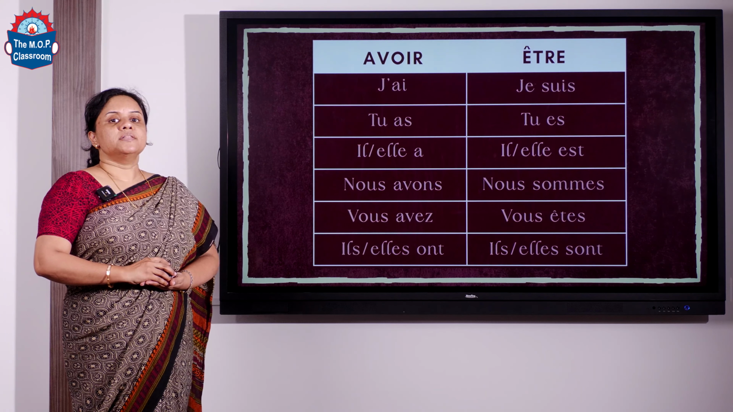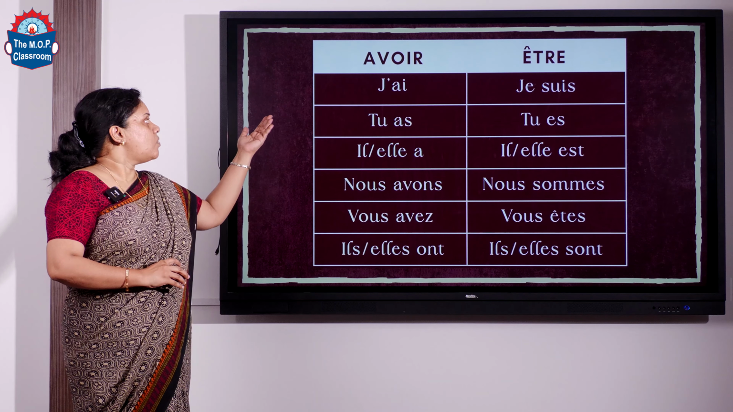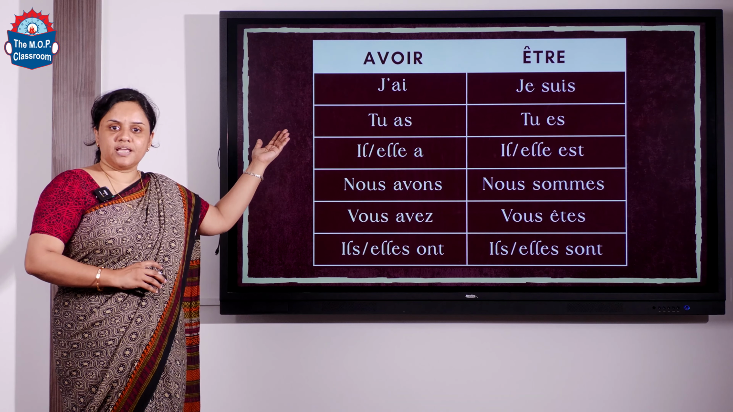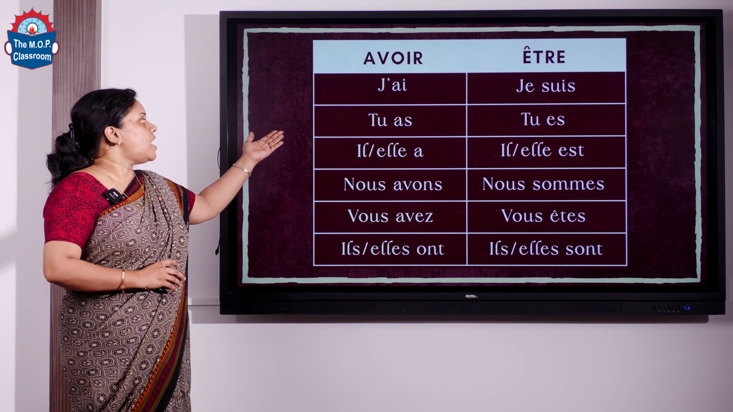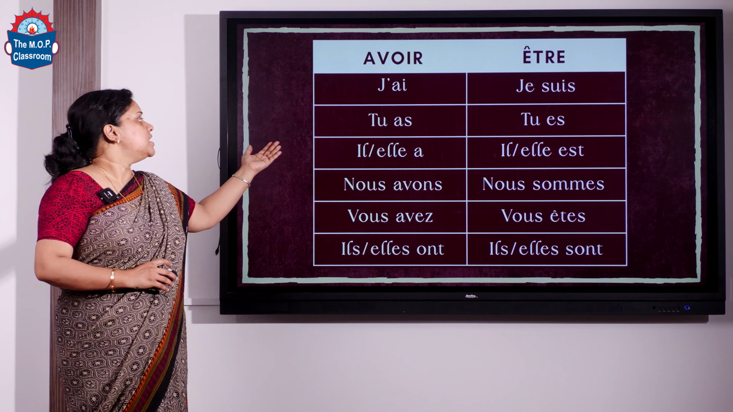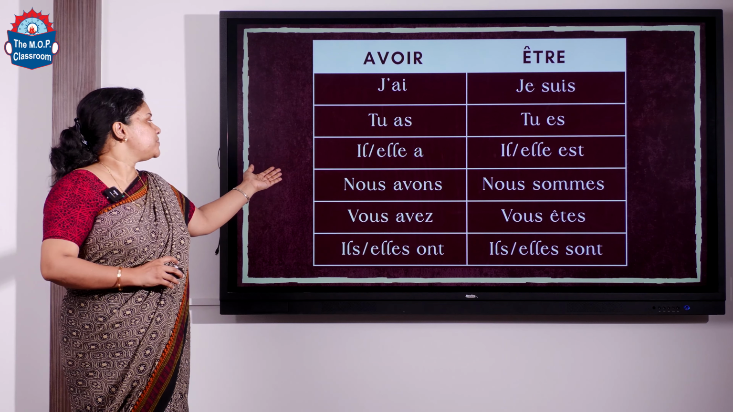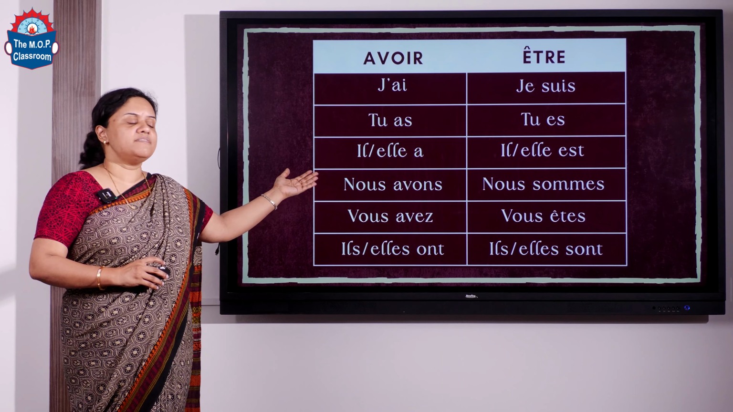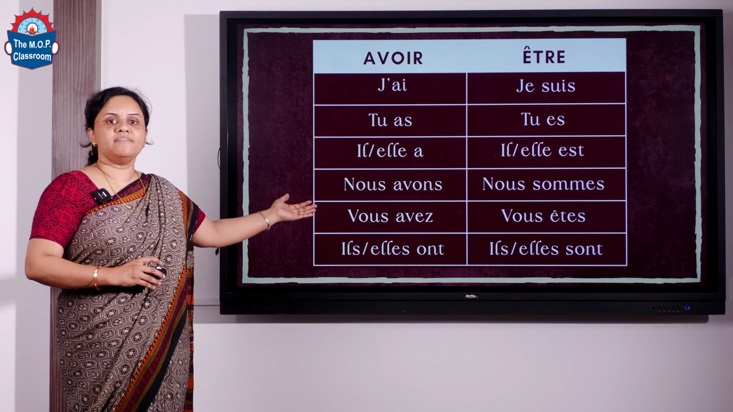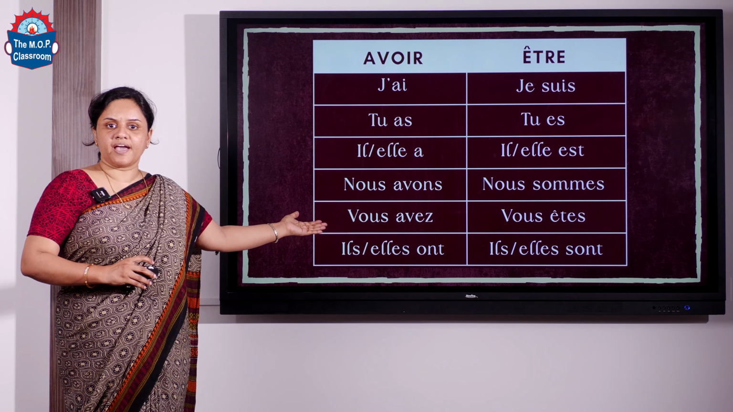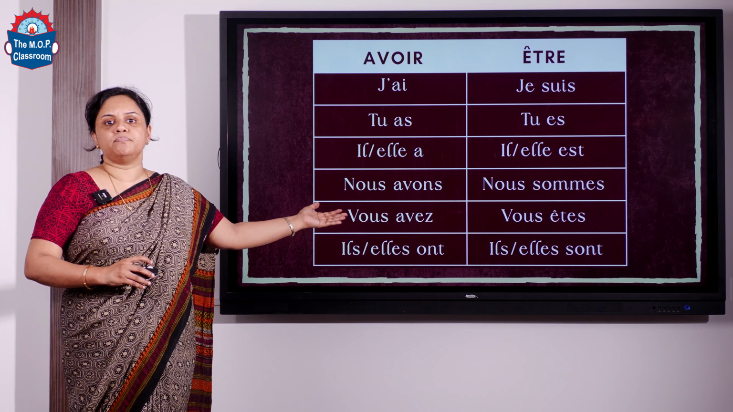That is, the present tense of avoir or être. Avoir is j'ai, that is, I have; tu as is you have; il ou elle a is he or she has; nous avons is we have; vous avez, you have; ils ont, elles ont, they have in masculine and feminine plural.